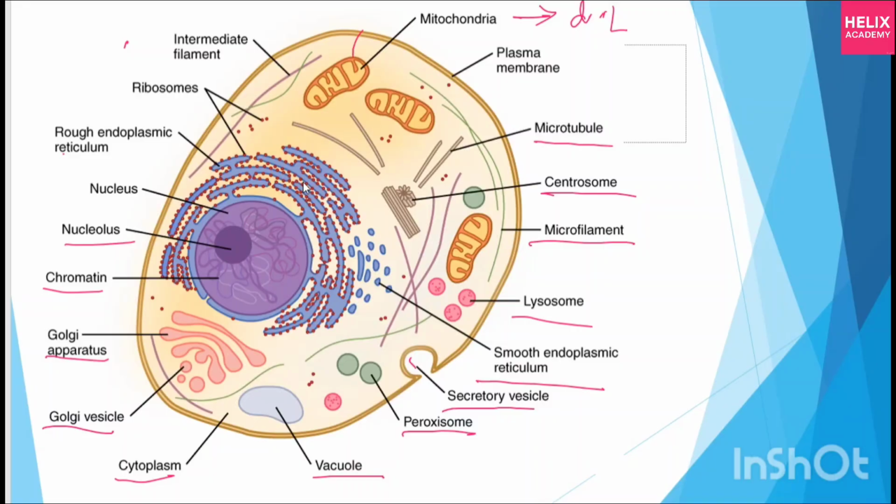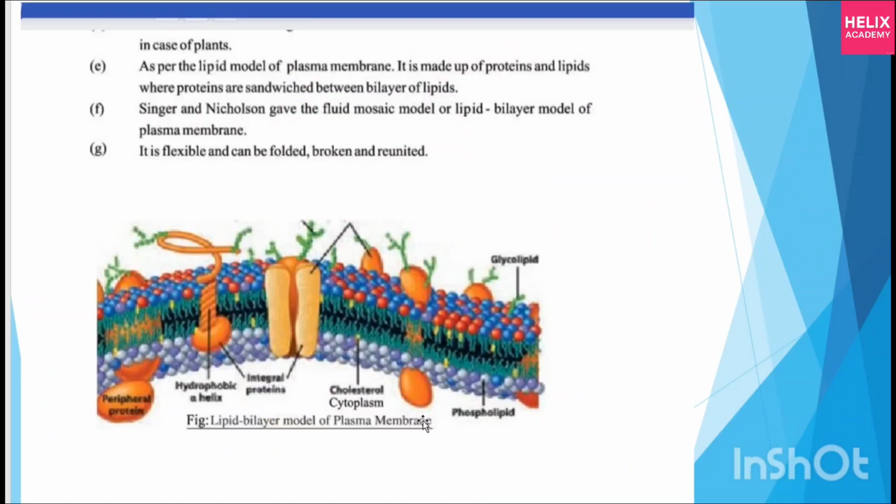When there is nothing present on the endoplasmic reticulum, it is called smooth, and when it has these little structures, it is called rough endoplasmic reticulum. These small things are called ribosomes, and then the intermediate filament.